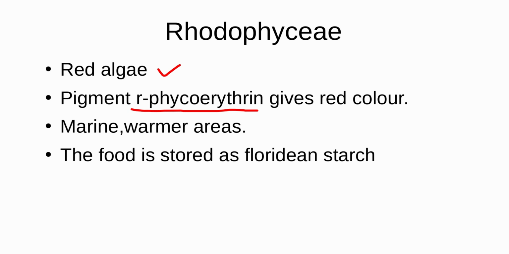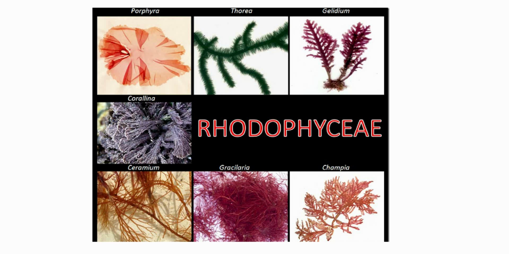They are commonly seen in marine habitats, especially in warmer areas. In red algae, the food is stored as floridean starch. So these are the examples of red algae. You can make out Porphyra, Gelidium, etc.